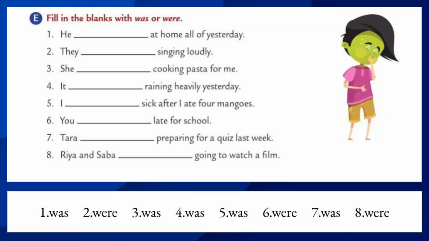Ria and Sabah dash going to watch a film. Already I said that when the two subjects or the two nouns are combined by an and, we should consider it as plural subject. So Ria and Sabah are plural subject. So that's why we have used the verb as plural. Ria and Sabah were going to watch a film.